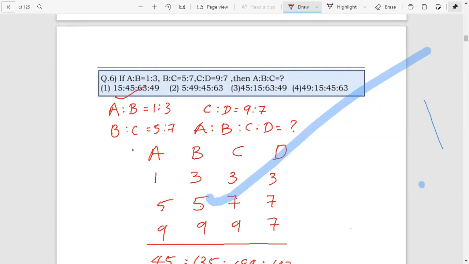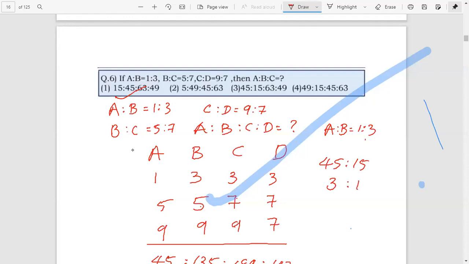Is there anything you can strike? Any idea to do without using this method in this case? Just check whether here A is to B equal to 1 is to 3. That is, A and B must be in the ratio 1 is to 3. Check the options: 5 is to 49 is not in the format of 1 is to 3. 45 is to 15: 45 has 3, 15 has 1, so it is 3 is to 1. Therefore, this is not it.